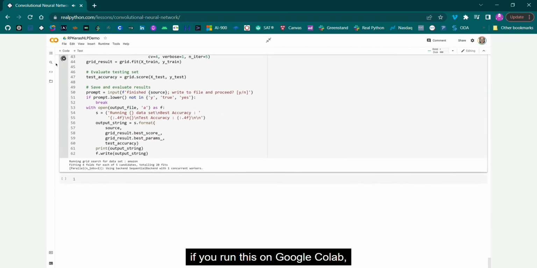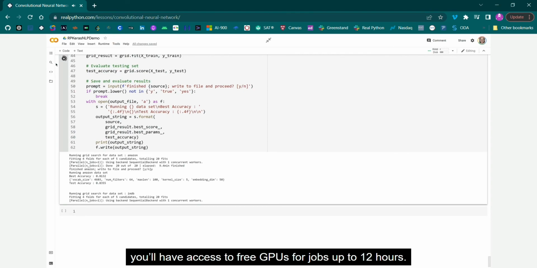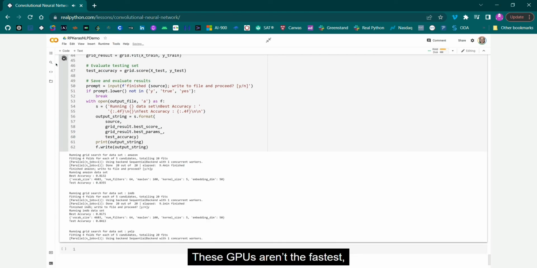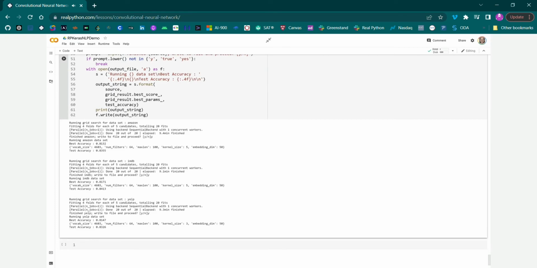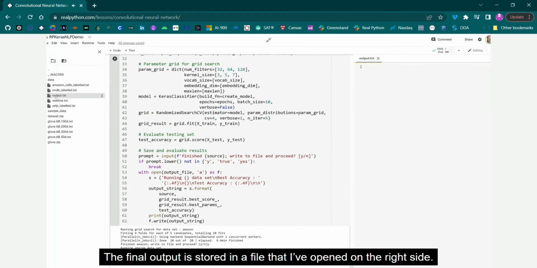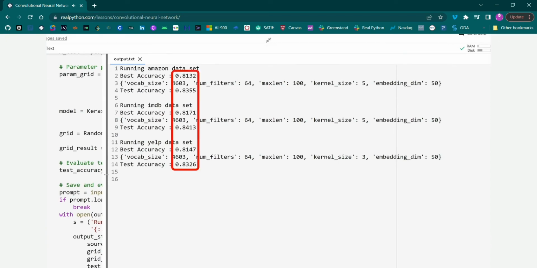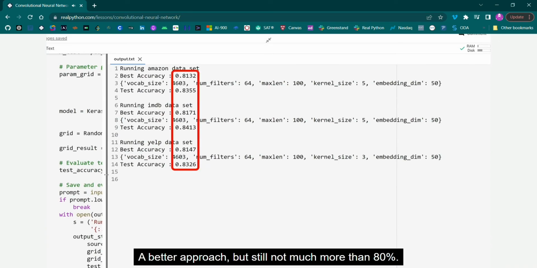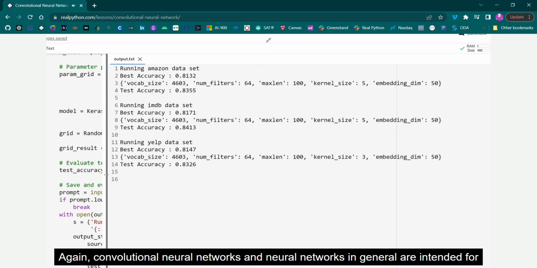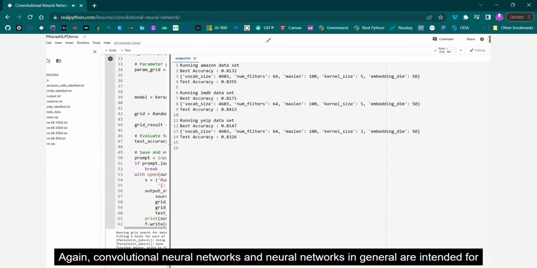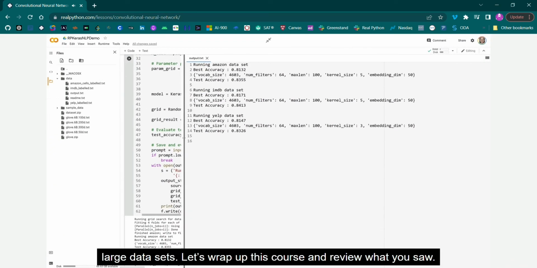Also, if you run this on Google Colab, you'll have access to free GPUs for jobs up to 12 hours. These GPUs aren't the fastest, but they will accelerate this code and take much less time. The final output is stored in a file that I've opened on the right side. A better approach, but still not much more than 80%. A logical conclusion is that a larger dataset would yield better results. Again, convolutional neural networks and neural networks in general are intended for large datasets. Let's wrap up this course and review what you saw.